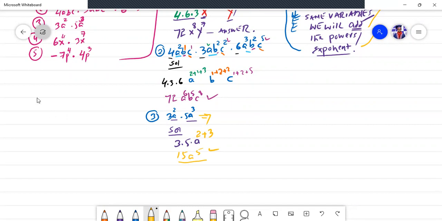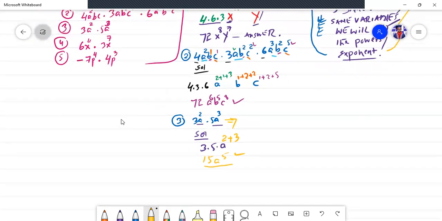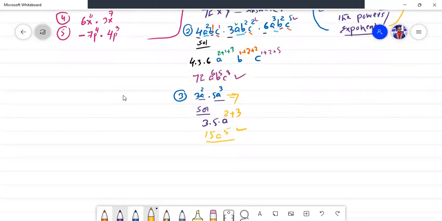Now proceed further into problem number 4. Let me change the color, pick the blue color. Number 4, Bismillahirrahmanirrahim. 6x raised to power 4. This is actually 4, not 11. Let me write it again. 6x raised to power 4 times 3x raised to power 7. Now solve it.